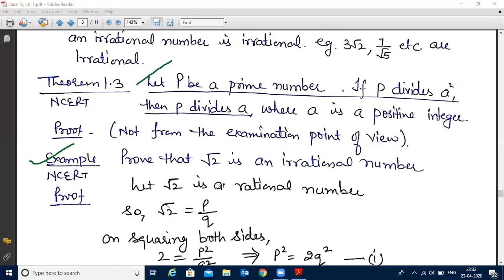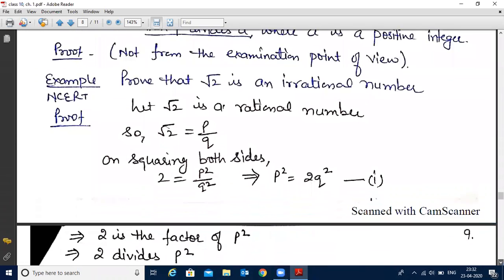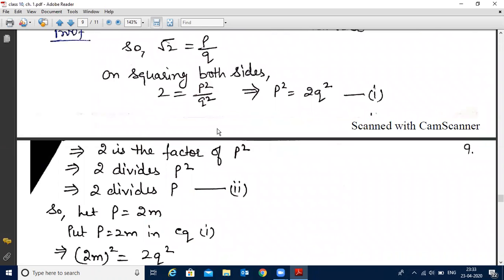That means if you want to prove that root 2 is an irrational number, you first have to suppose that root 2 is a rational number. So you know that all the rational numbers can be expressed in the form of p by q. So let root 2 equal p by q. Now in the next step you will square both sides. On squaring both sides you will get 2 equals p square by q square. On cross multiplication you will get p square equals 2q square.